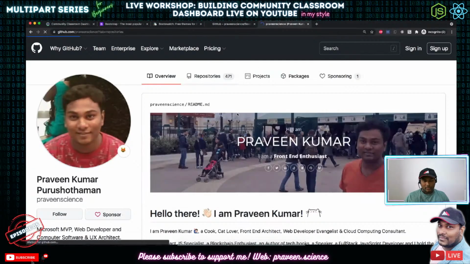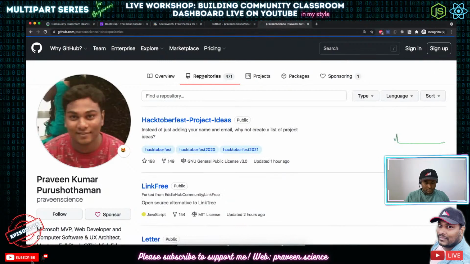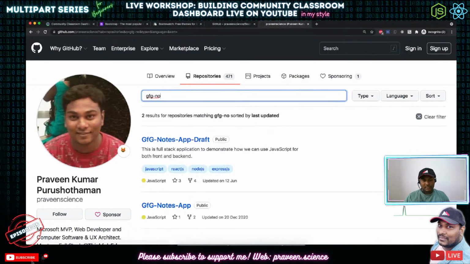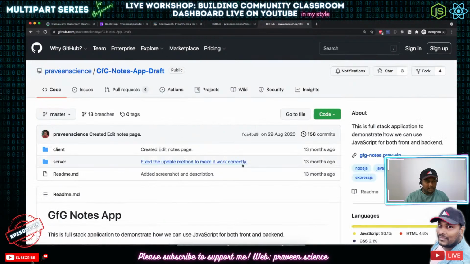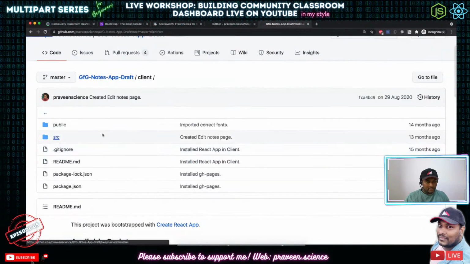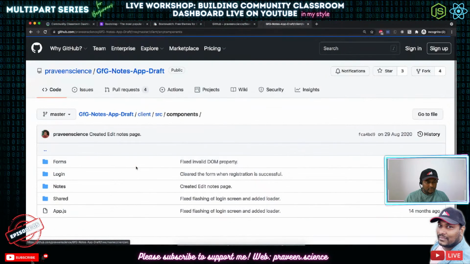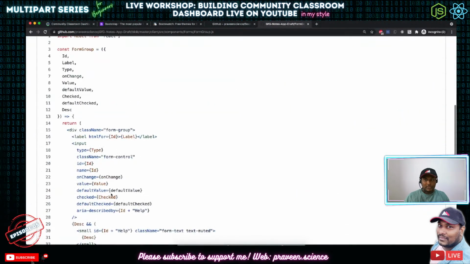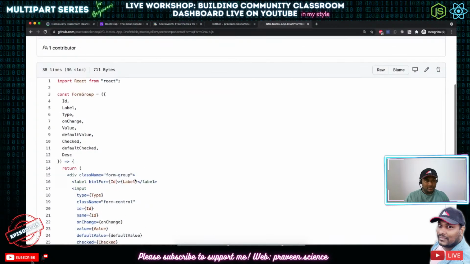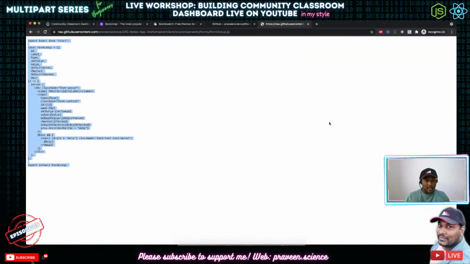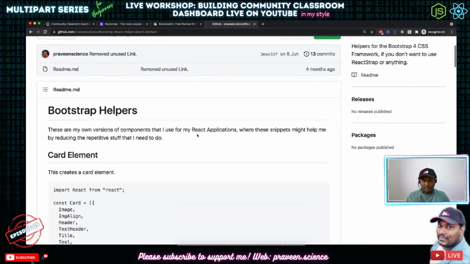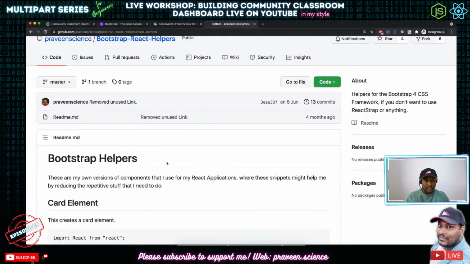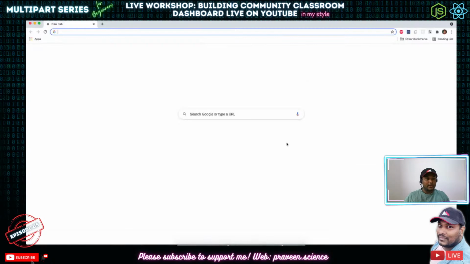Let's try to find the notes app. So GFG notes app draft. This is actually the best thing I would ever say. So let's go to the SRC folder. There are components, there are forms, there's this form group. This is one of the best form group components I have ever seen. So I'm just going to copy this one and I'll be creating a form group component here as well. So let's try to create it quickly here.